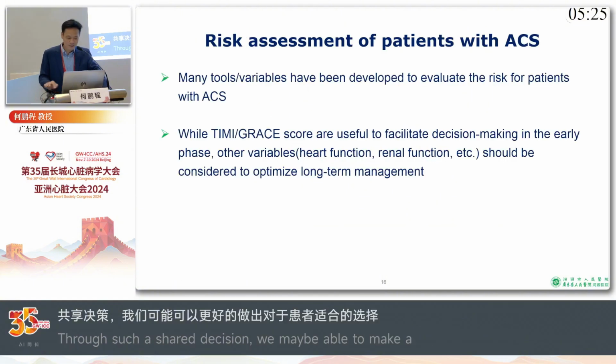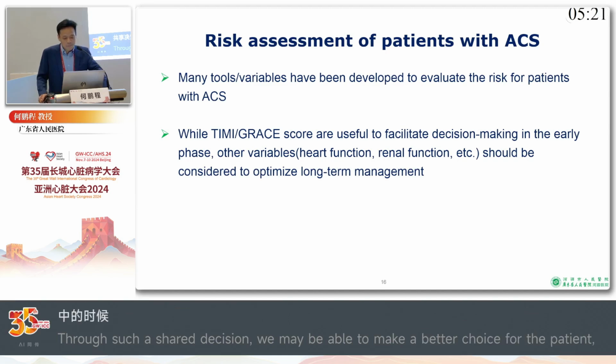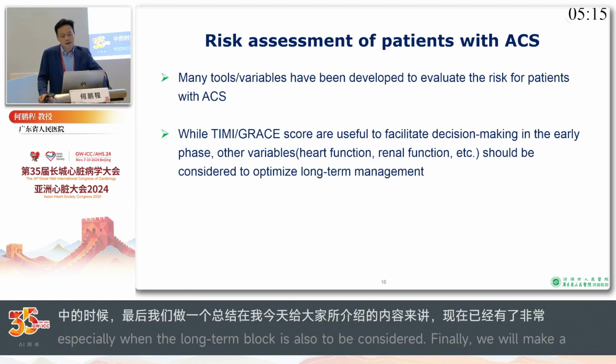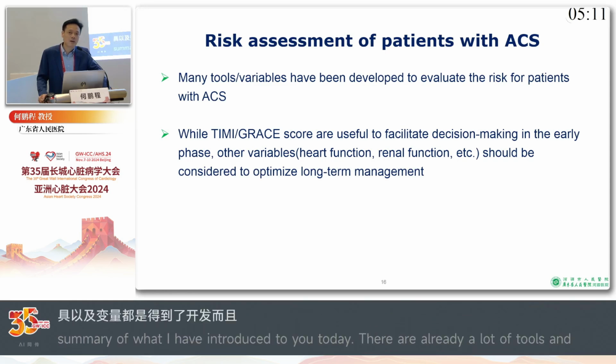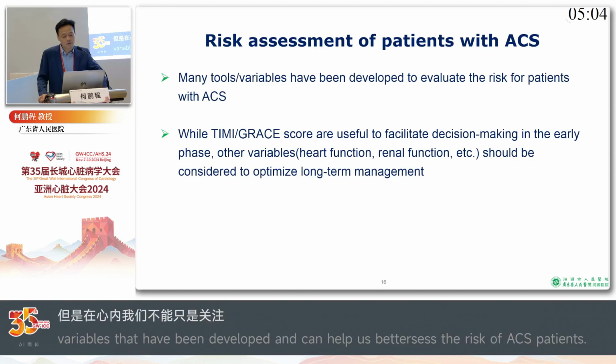Okay, finally, let's summarize my presentation today. Nowadays, many tools and variables have been developed to evaluate the risks for patients with ACS. But as cardiologists, we should not only focus on the short-term outcome. We should also pay attention to the long-term outcome.